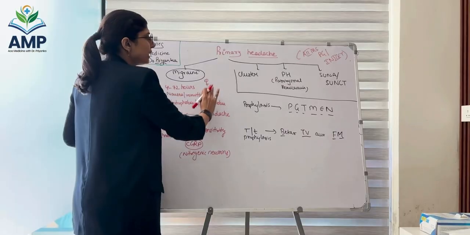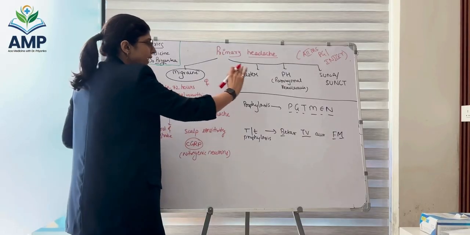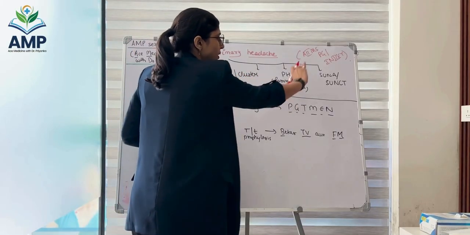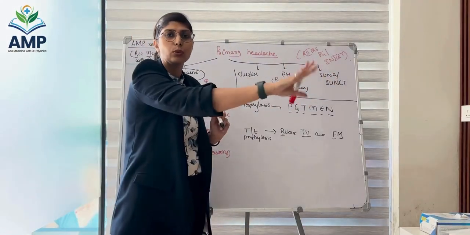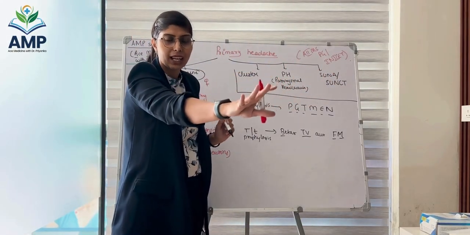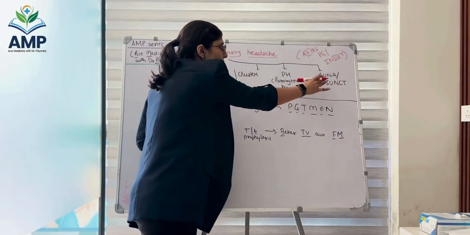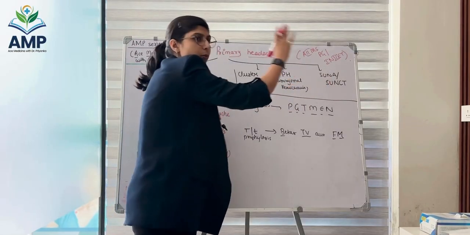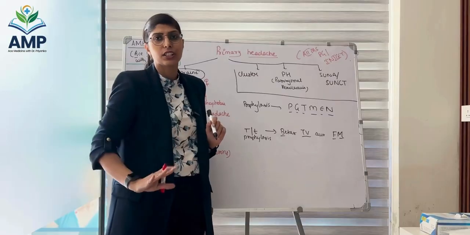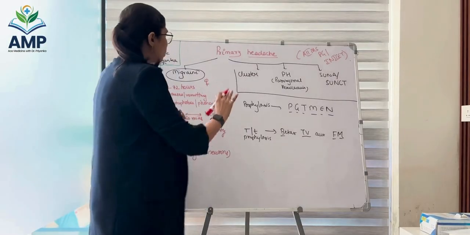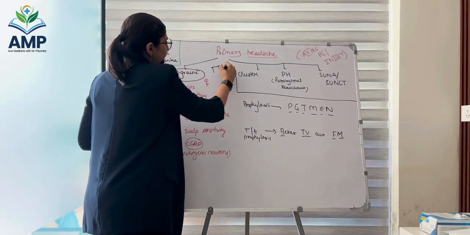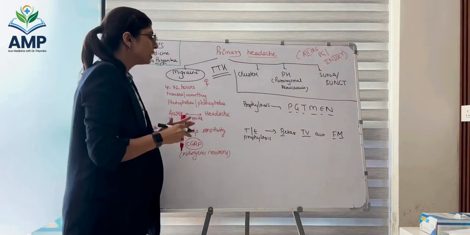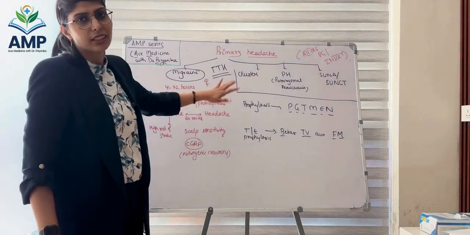So we know that primary headaches are categorized into migraine, we have cluster headache, we have paroxysmal hemicrania, and we have SUNA or SUNCT, that is short lasting unilateral neuralgiform headache attacks, or short lasting unilateral neuralgiform headaches with conjunctival tearing and congestion or injection, right? And then we have TTH, of course, tension type headache. So these are the 5 primary headaches we have. Let's talk about the important questions that come from this.